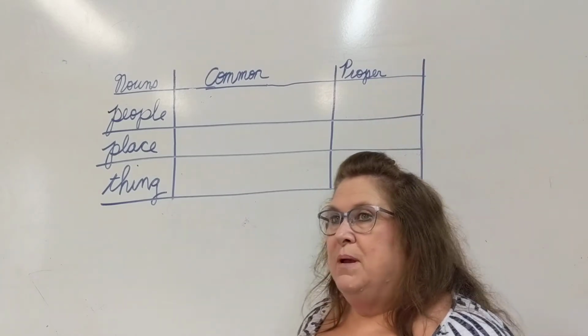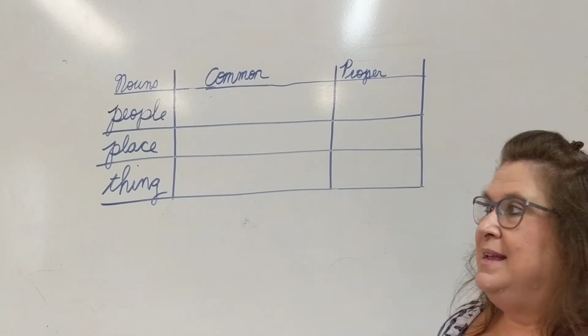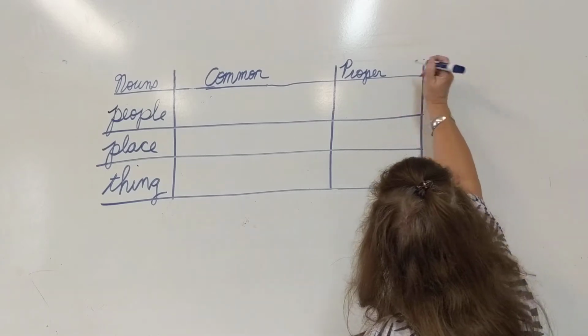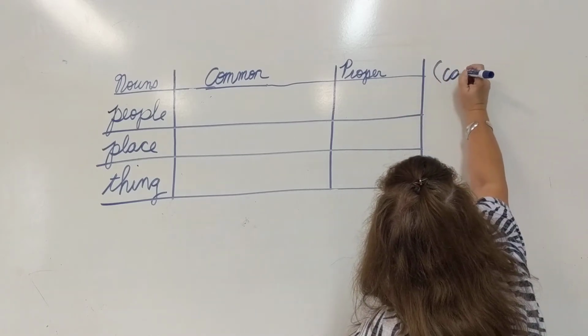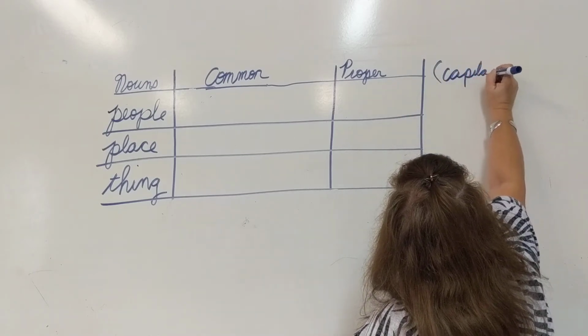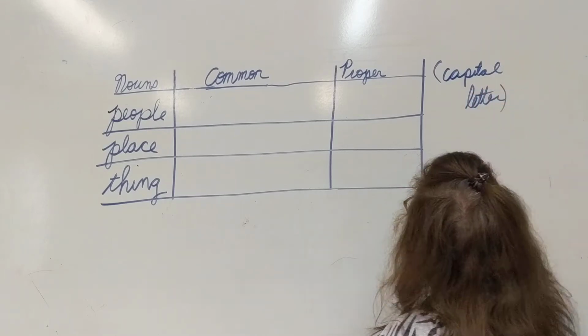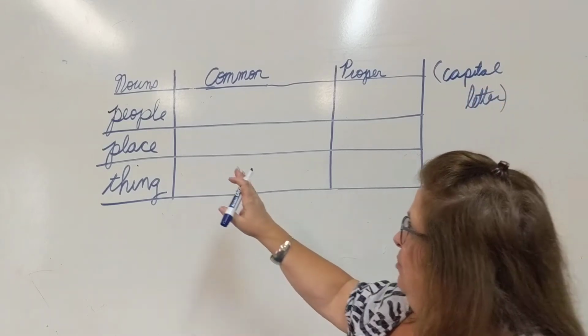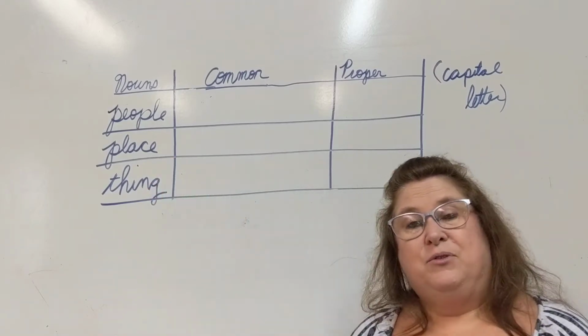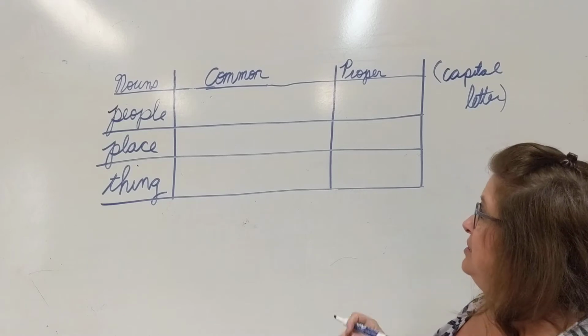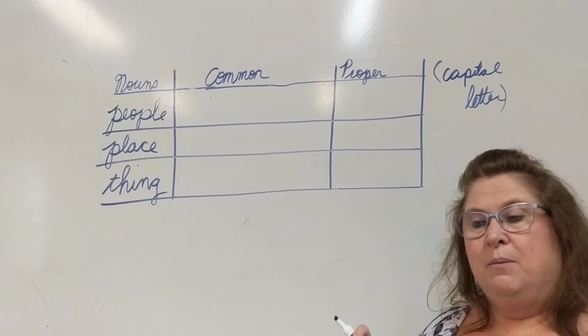And what you have to remember about a proper noun is that proper nouns always begin with capital letters, always. If it is a proper noun, it will have a capital letter. So, let's talk about people. Now, most nouns, if they're not a proper noun, then they are just a common noun, okay?